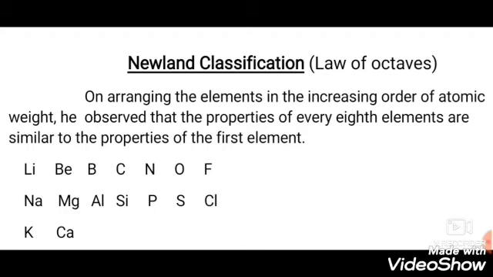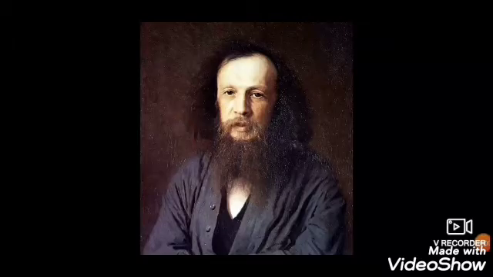So the 8th element, sodium, is similar in properties to the first element, lithium. Similarly, potassium is the 8th element of the group, and is similar in properties to lithium and sodium. So in every group, every 8th element is similar to the first element. This is called the law of octaves by Newlands.